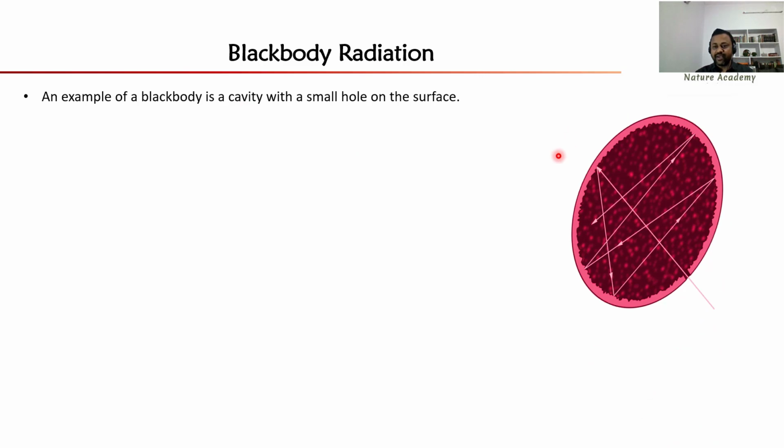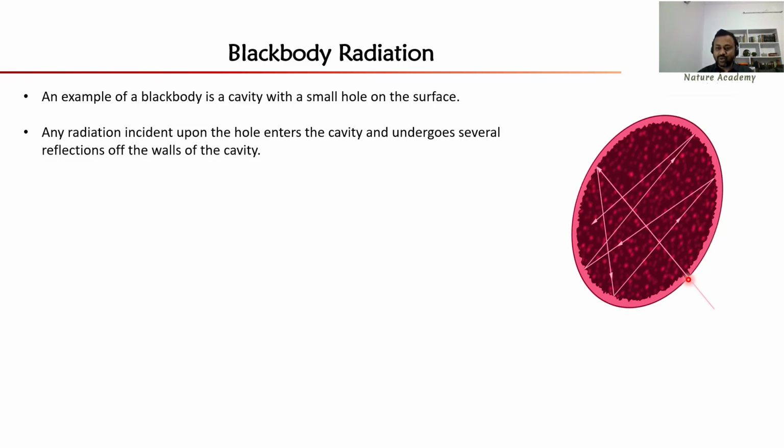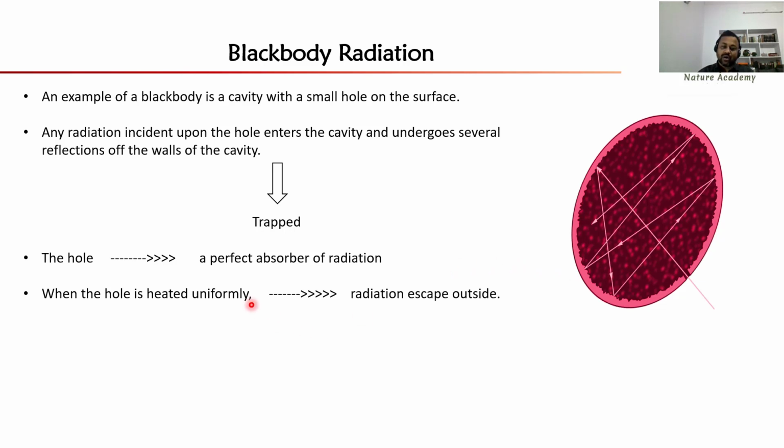So for example, if you have a cavity like this and it has some hole here, and if you send some radiation through this hole, this radiation will enter this cavity and it will make so many reflections. Okay, and I can say that the radiation is trapped inside this cavity. Now I can treat this hole as a perfect absorber of radiation, since it is absorbing radiation. So the hole on the surface of this cavity is absorbing the radiation, so I can treat this hole as a perfect absorber.